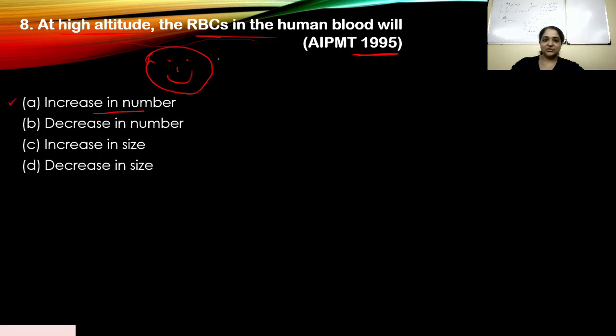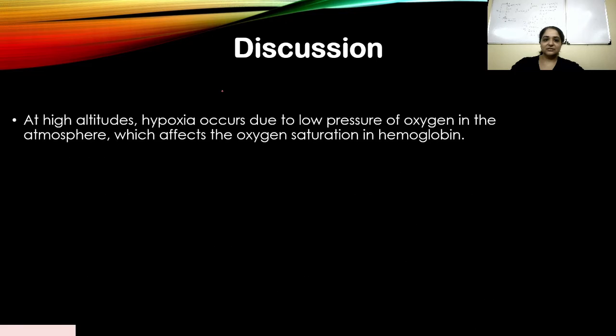Let's look at the discussion. At high altitudes, hypoxia occurs. Hypoxia occurs when the cells are not given enough oxygen, that is, the blood is not able to transport enough oxygen to the tissues or cells. This occurs due to low pressure of oxygen in the atmosphere, and this affects the oxygen saturation in hemoglobin. So one thing after another.